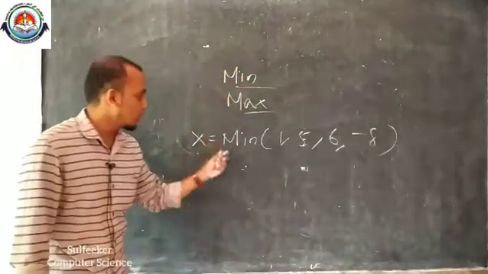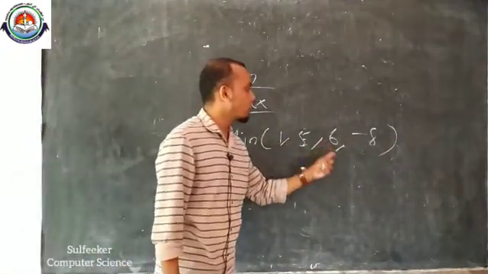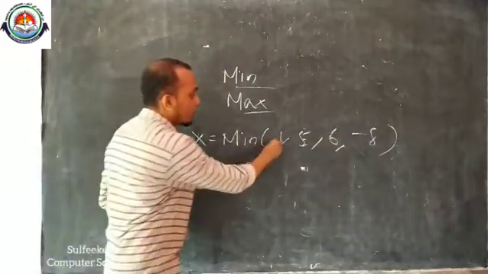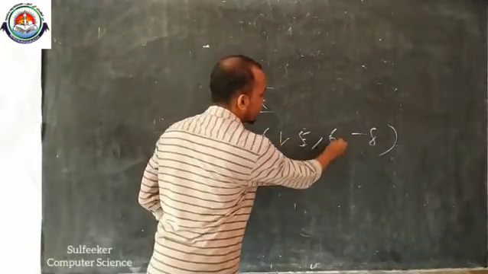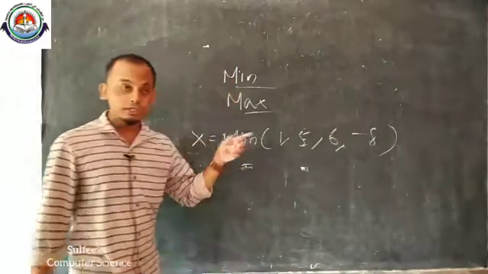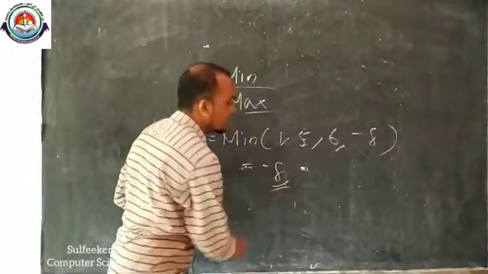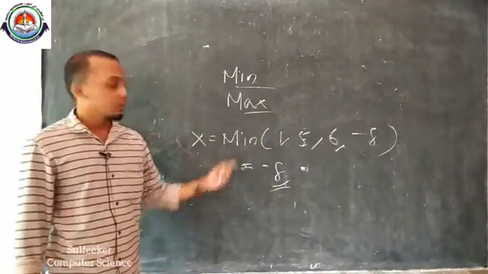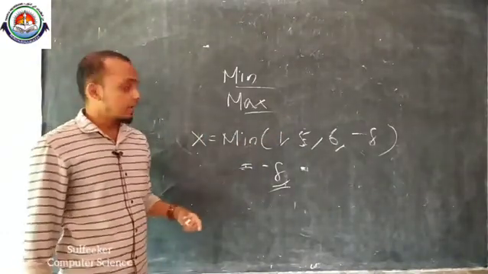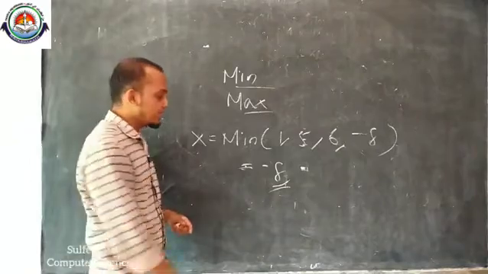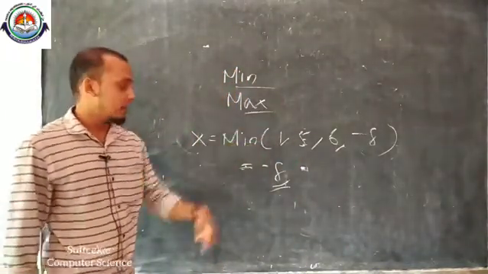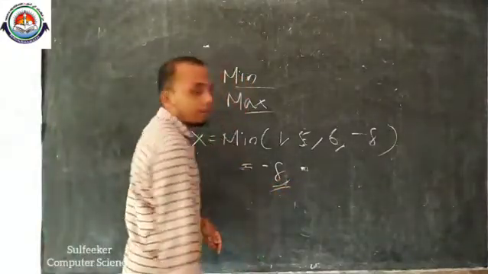What will be its result? Here 1 is positive, 5 positive, 6 positive. Here 1 negative value is there, so we will get the result minus 8. Minus 8 is the minimum value from this tuple. Did you understand what I say? Min of 1, 5, 6, minus 8, its result will be minus 8.